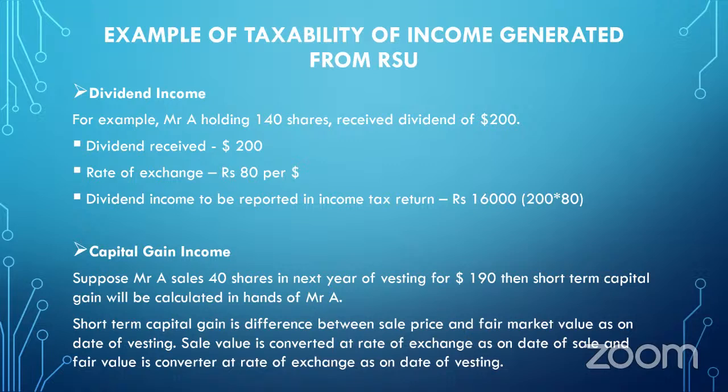So Mr. A, holding 140 shares, received the dividend. For example, basically these are hypothetical examples. Mr. A, holding 140 shares, received a dividend of $200, for example. So the dividend earned will be $200. And suppose the rate of exchange is 80 per dollar, then the dividend income reported in the income tax return will be 200 into 80, that is rupees 16,000.